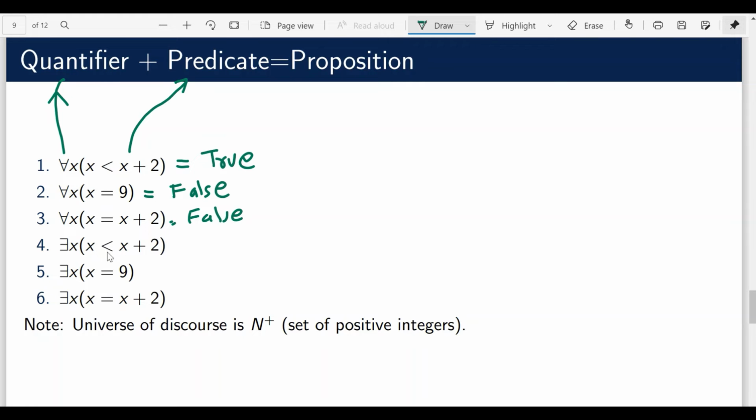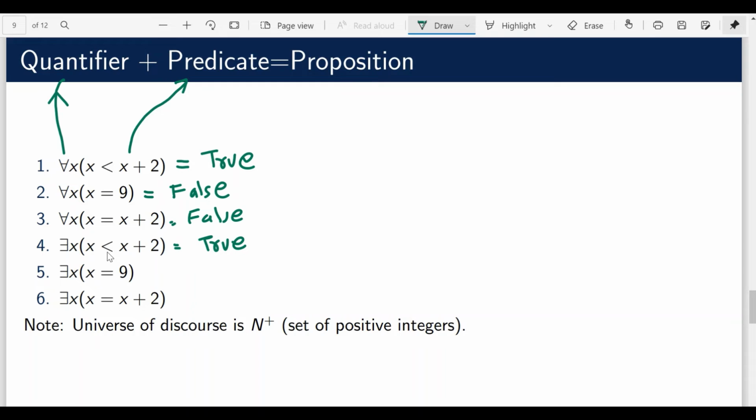So there exists x such that x is less than x plus 2. This is again true because this is happening for all the integers. So that means we can say it is also happening for at least one integer. That's the idea. So therefore it's true.